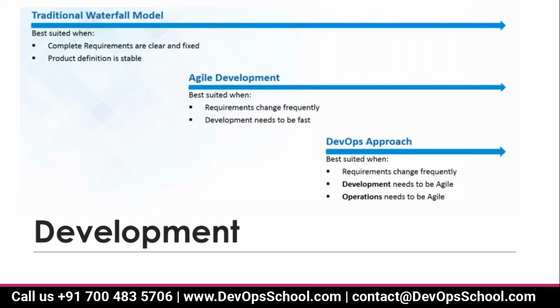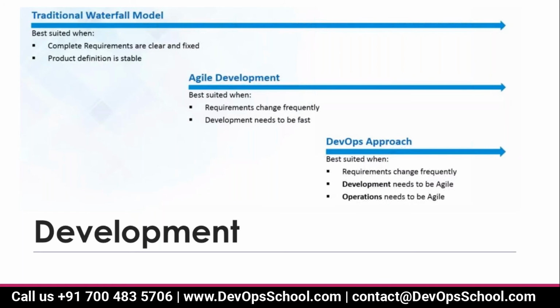So due to that reason, we have introduced the new development approach, that is the agile development approach. One more drawback in the waterfall model is that once the requirement is fixed, we cannot change it. But in agile, requirements change frequently, and changes are always welcome.